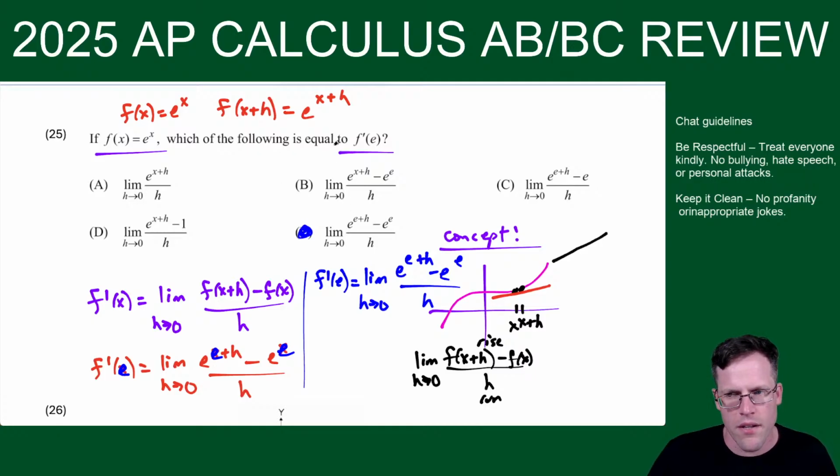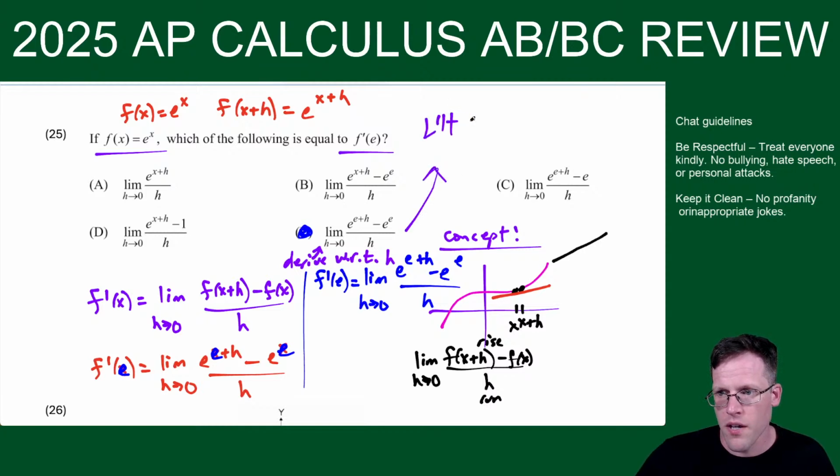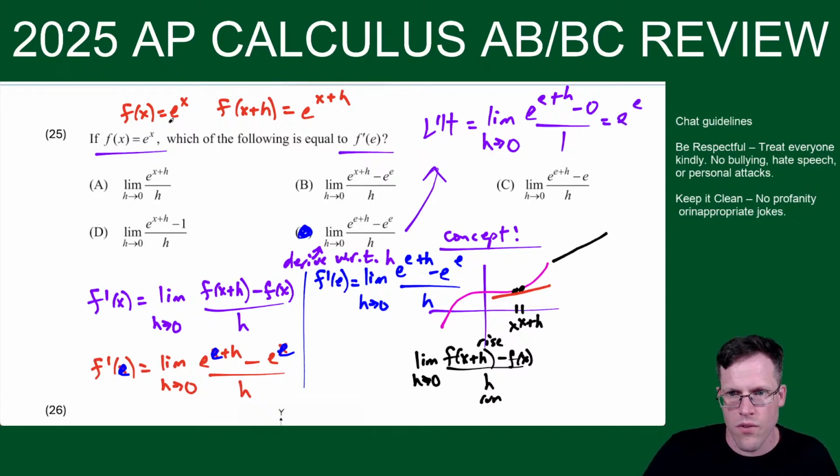You could just L'Hopital every answer choice, but you're deriving, so derive with respect to h. Okay, and if you use L'Hopital, you derive the numerator and denominator, and if you're deriving with respect to h, it's going to give you e to the e plus h times 1 minus 0 over 1. And then as h goes to 0, that gives you e to the e.